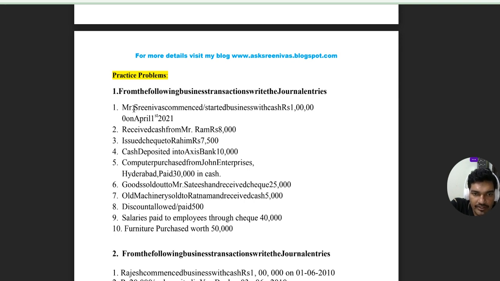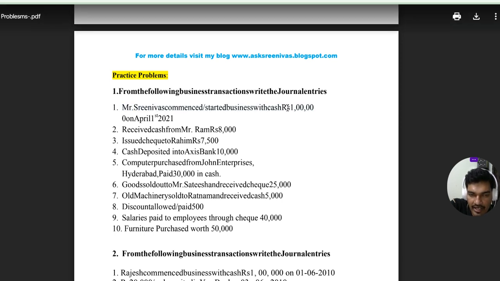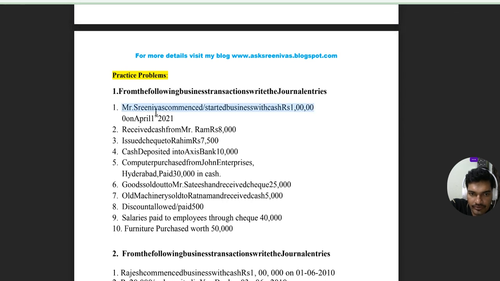Whenever an owner starts a business, the owner is considered a separate entity. Owner is separate from business. So Srinivas is indirectly a creditor to the business. He has given 1 lakh of cash as credit to the business. So Mr. Srinivas is a giver.